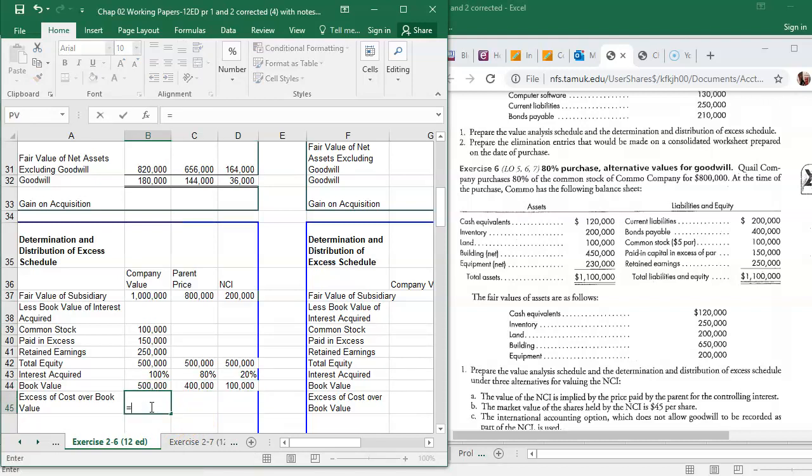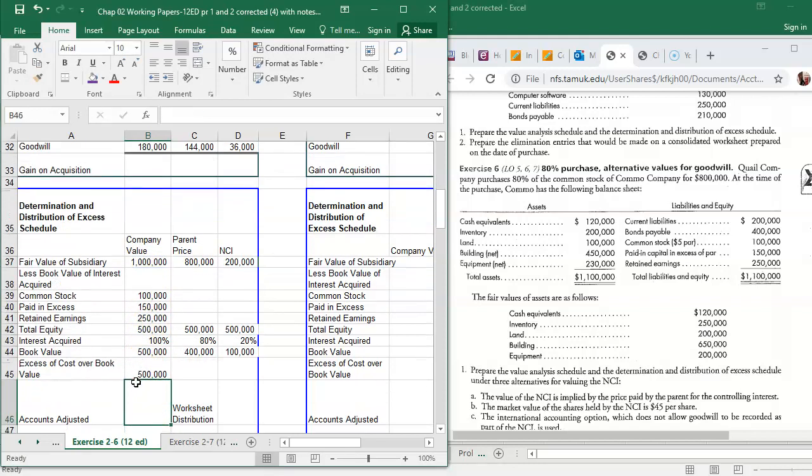Okay, and then to do the excess, it's the fair value of the sub minus the book value. And you can copy that across as well. So you'll need these numbers when you're doing the elimination entries. Remember that we will use those.